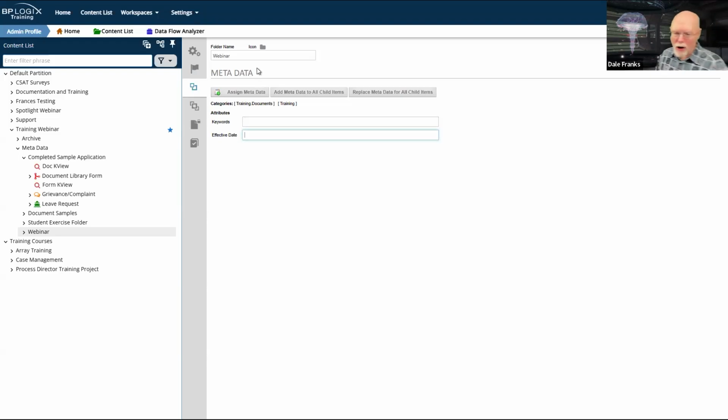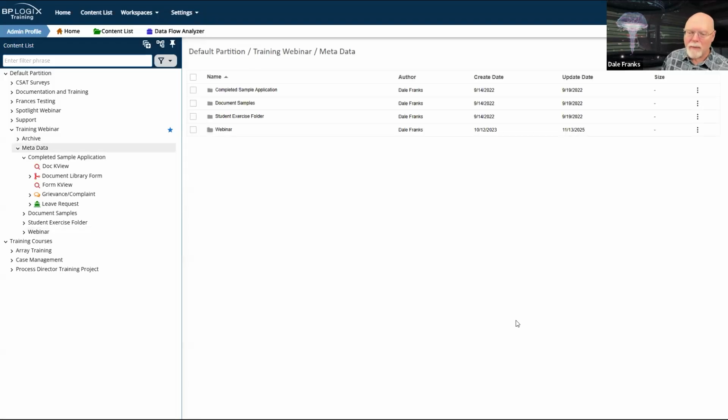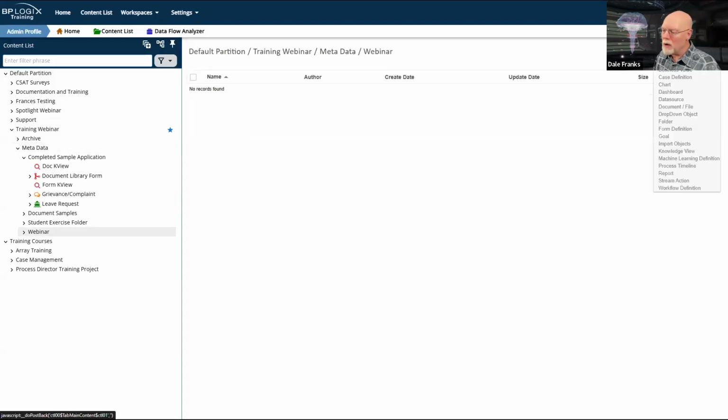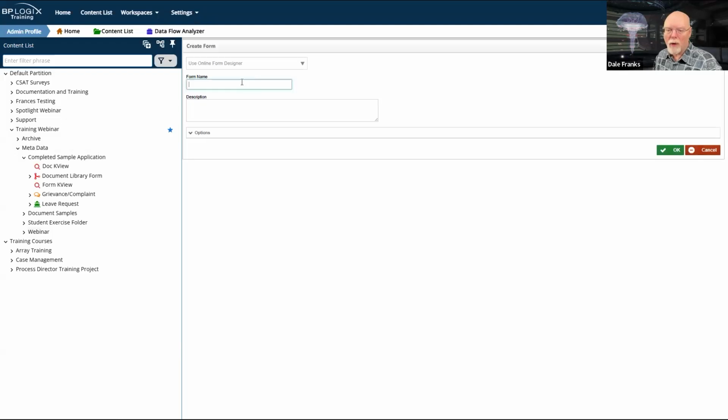Here's my folder. It's the webinar folder. I'm on the metadata tab. I've added training.documents and training as my two categories. So I am just going to hit OK. So now when I go back into this folder, I'm going to start creating new objects. So let's create a form definition.